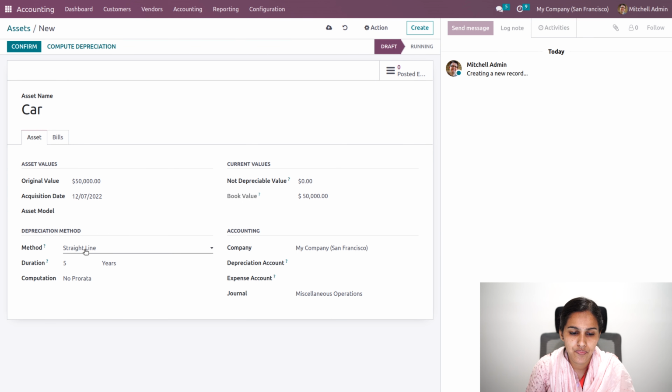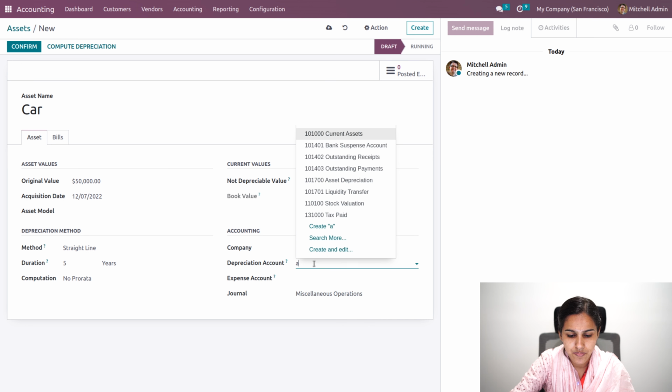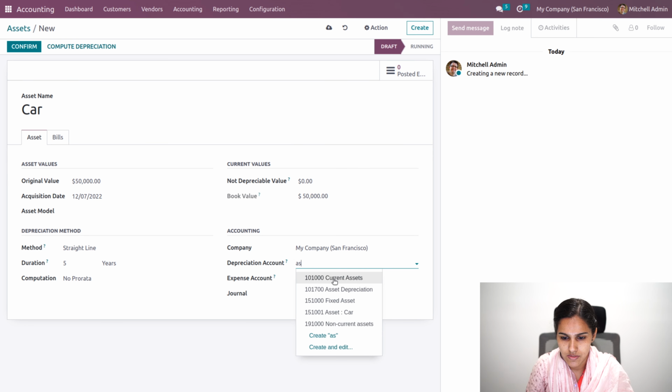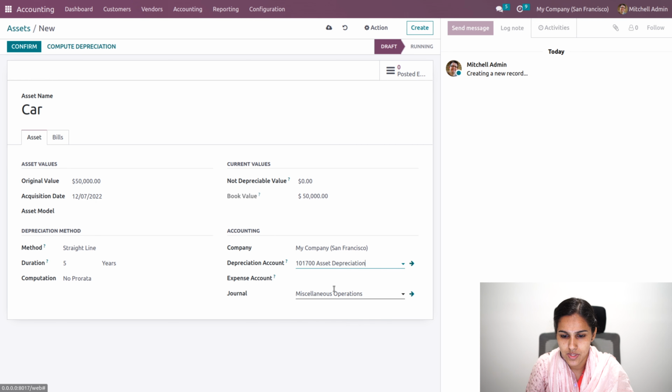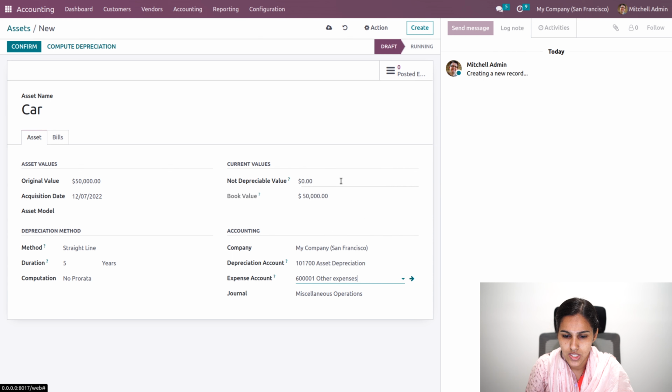First one is straight line. So I'll put the duration as 5 years. So the depreciation will be calculated equally, that is the distribution will be equal among the 5 years. And here the company can be added and the depreciation account can also be provided, that is asset depreciation, as well as the other expense account can be provided.